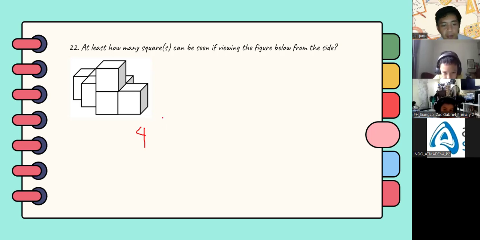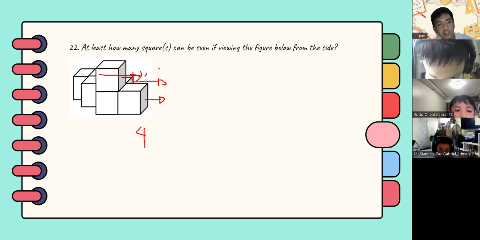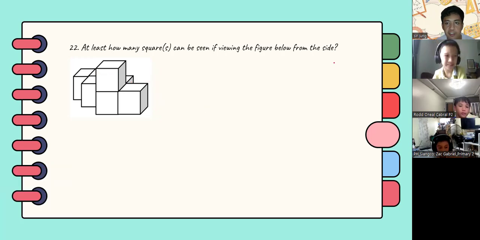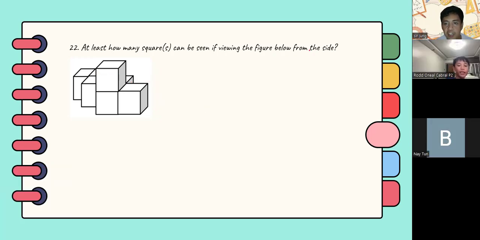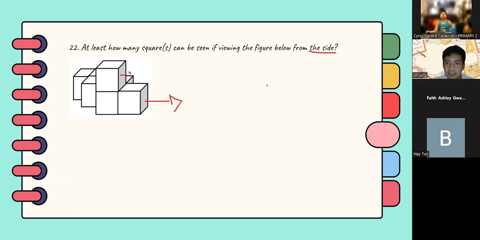Because we're looking from the side. From this side: 1, 2, 3, and then the one from the back, which is 4. How will we know what side? It only asks for the side, so it means this side. Actually, they didn't say which side. That's also a correct argument.